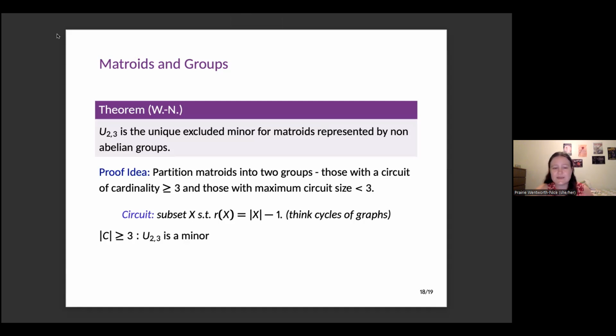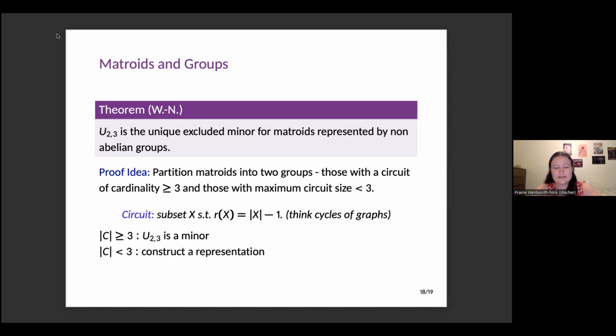So the idea is if we have a circuit of 3 or more elements, we have U23 as a minor. If I think about a cycle on a graph, I can keep contracting around the cycle until it's a 3-cycle. And if I have that cycle amongst some other stuff happening in the graph, I can delete everything else. So all I'm left with is the 3-cycle. And that works in general. So U23 is always a minor of something like this, and it's not represented by non-abelian groups. So nothing that has such a circuit can be representable.